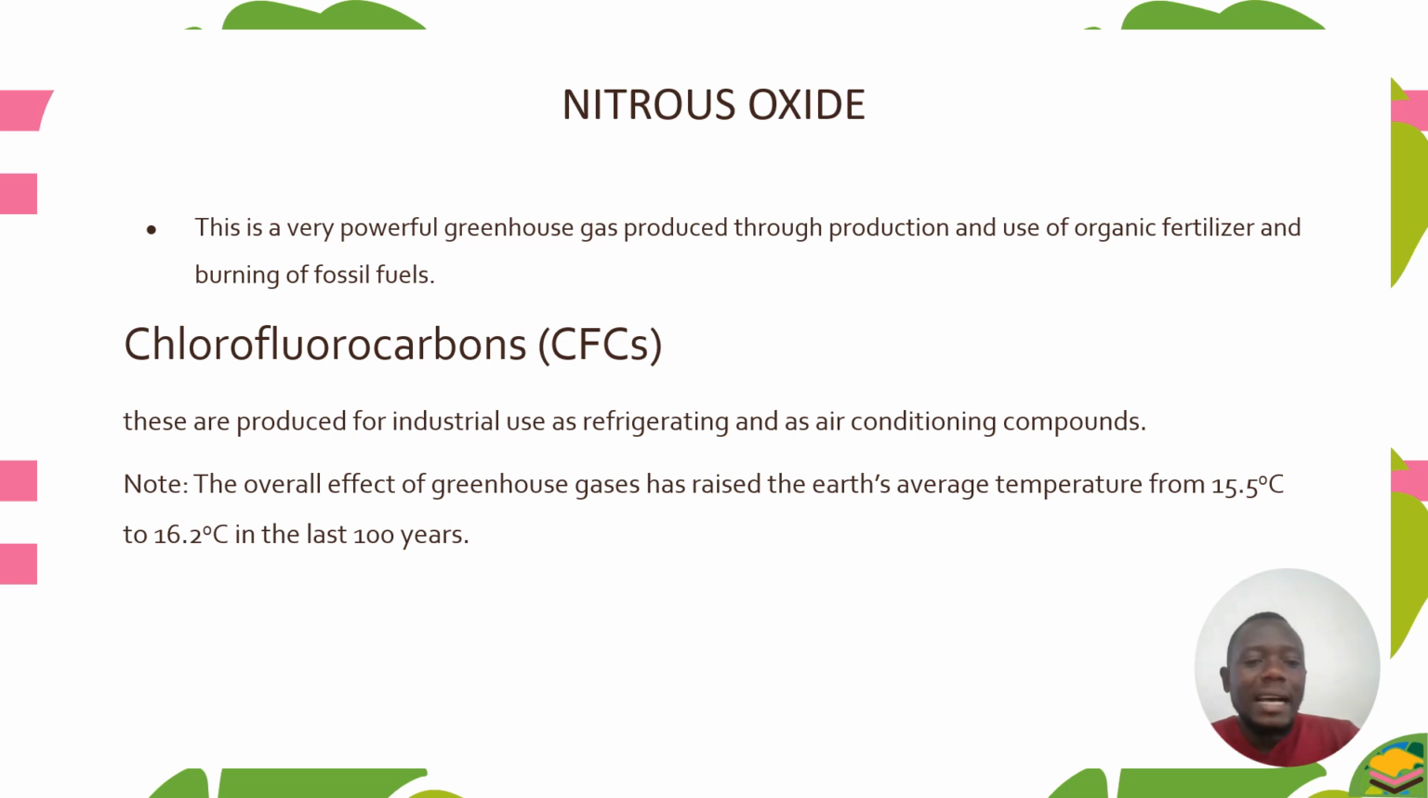Then we have fluorocarbons. These gases are produced for industrial use as refrigerants and in air conditioning. In refrigerators as well as air conditioners, they use chlorofluorocarbons. Take note that the overall effect of greenhouse gases has raised the Earth's average temperature from 15.5 degrees Celsius to 16.2 degrees Celsius in the last 100 years.